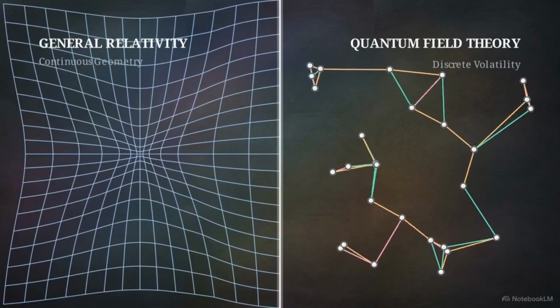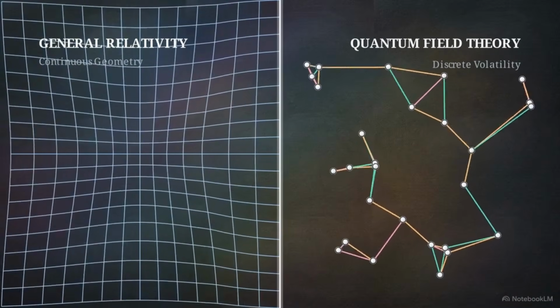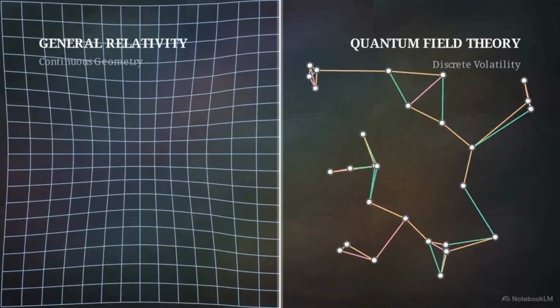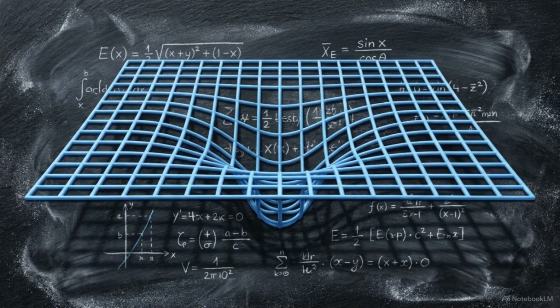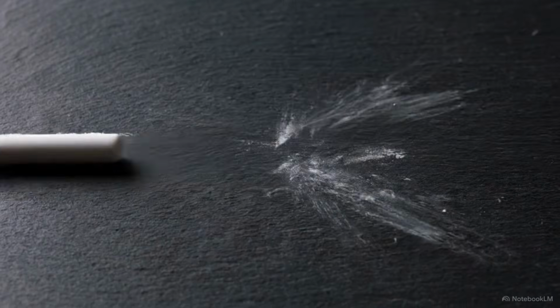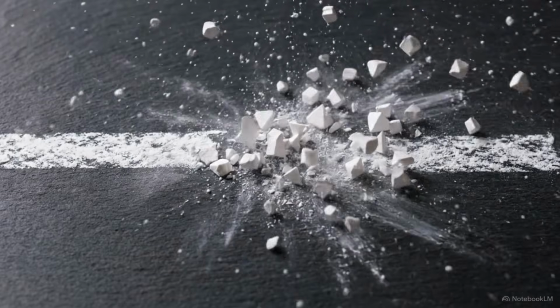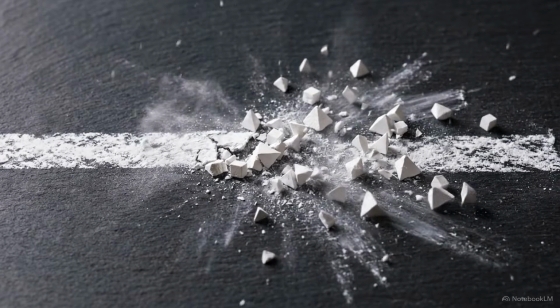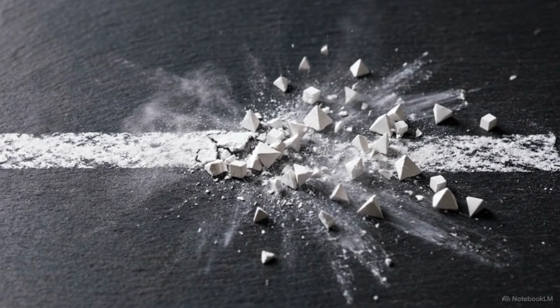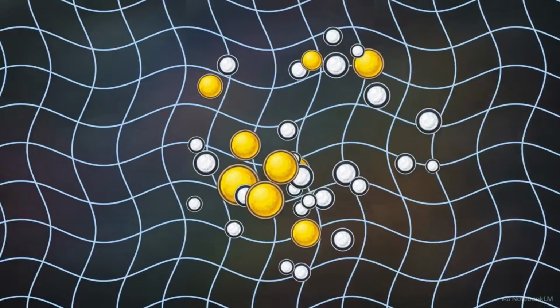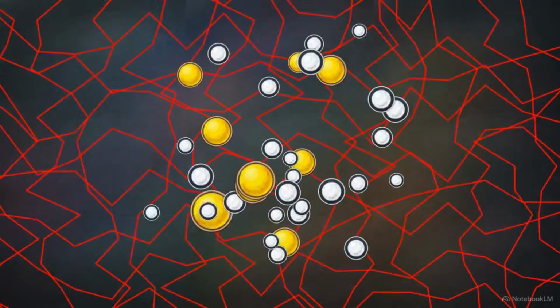If you look at the two foundational pillars of modern physics, they describe entirely different universes. General relativity relies on a completely smooth, continuous spacetime, but zoom in, and quantum field theory demands a reality built on jagged, volatile, and discrete energy states. When you try to overlap these two models, the architecture fails.